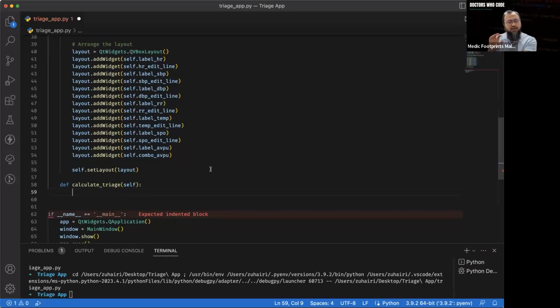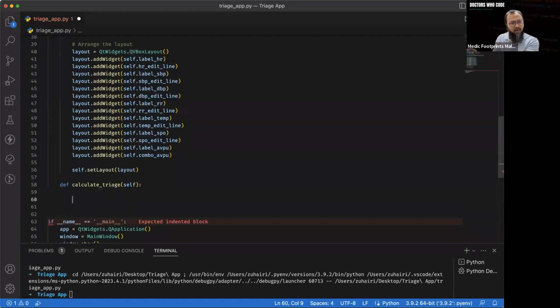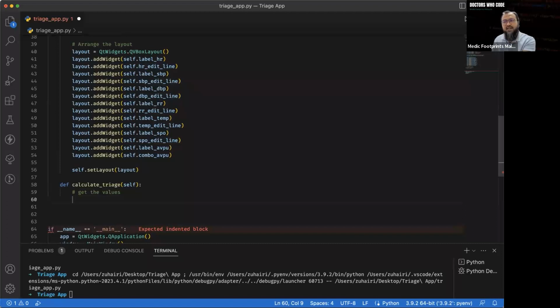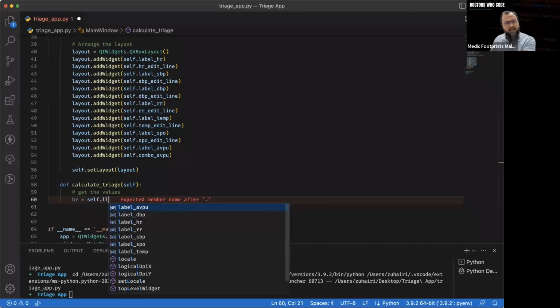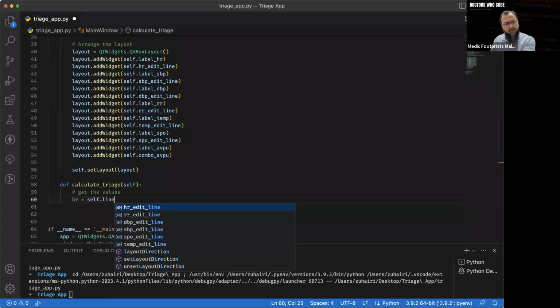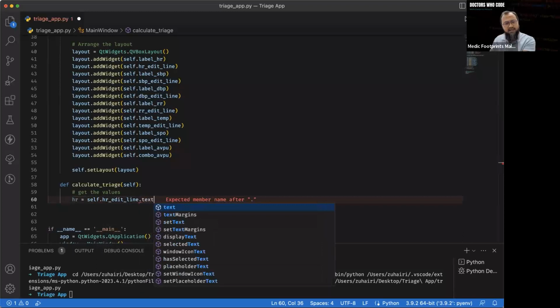First of all, in order to calculate the risk, we need to get all the data from all these line fields here. All these text fields, we need to get the data back. In order to do it, what we have to do is quite simple. Let's comment here: first, get the values. First, get the heart rate. Heart rate is equals to self dot line edit HR, heart rate edit line, and dot text.